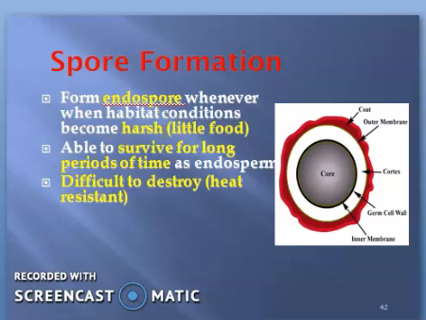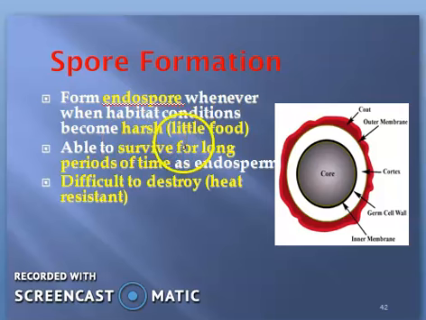Further, they are not going to perform any activities. They will enter a dormant period. Means they will sleep for a while until favorable conditions come. So they go into sleeping mode until the favorable condition comes.